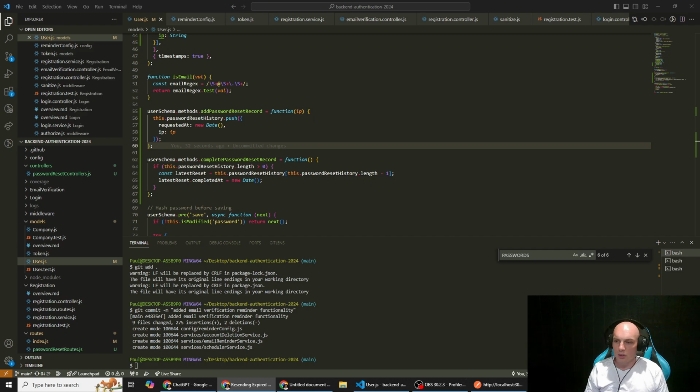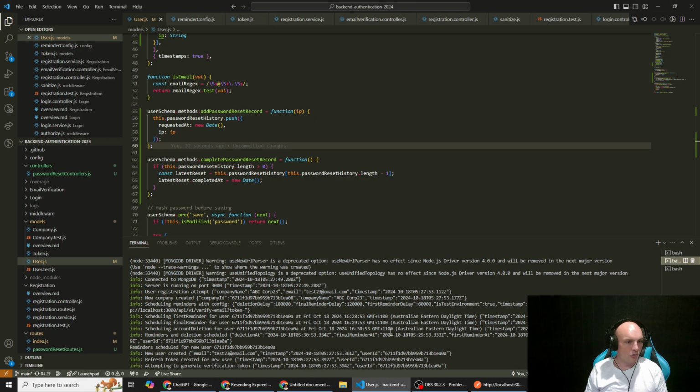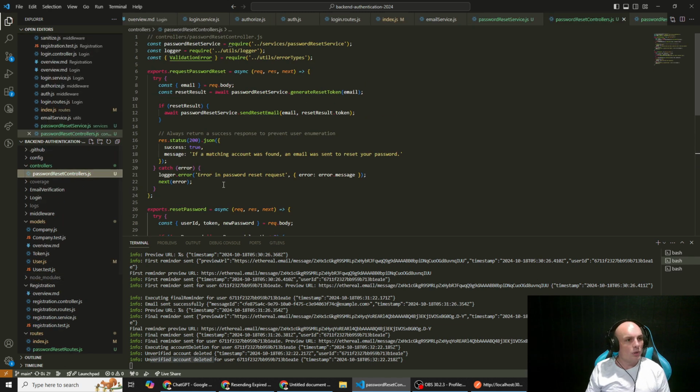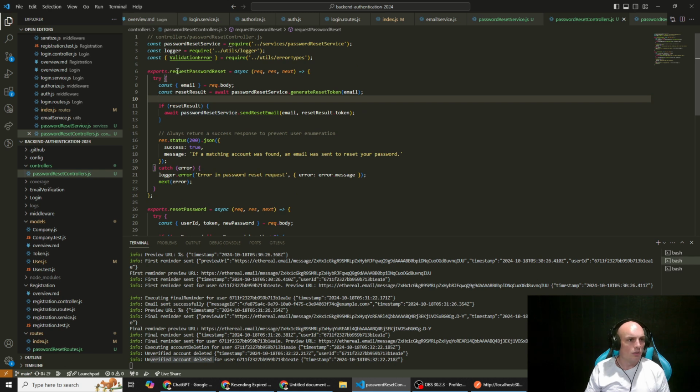Alrighty, so with that, if we go over to our server, it's still running in the background, so this all should work. So what we need to do is we need to test this. So if we go to our password reset controller, we can say request password reset, and we need to pass in, what do we do? Reset password, and password, generate token, yeah, cool.